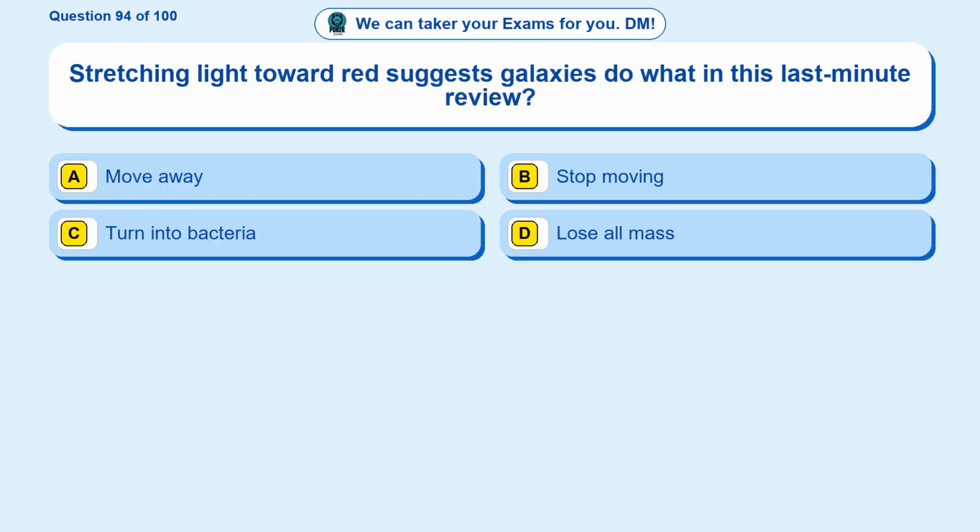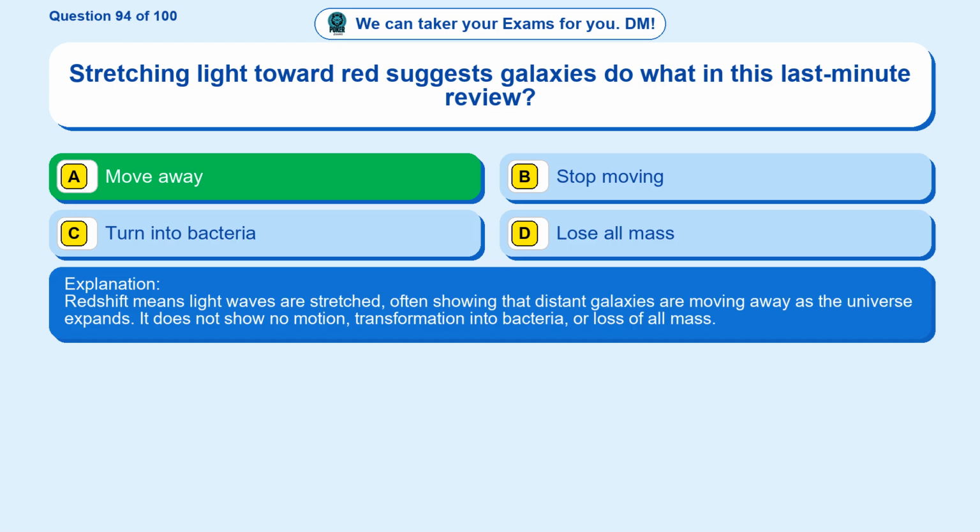Question 94. Stretching light toward red suggests galaxies do what in this last-minute review? Option A, move away. Option B, stop moving. Option C, turn into bacteria. Option D, lose all mass. The correct answer is option A. Move away. Redshift means light waves are stretched, often showing that distant galaxies are moving away as the universe expands. It does not show no motion, transformation into bacteria, or loss of all mass.